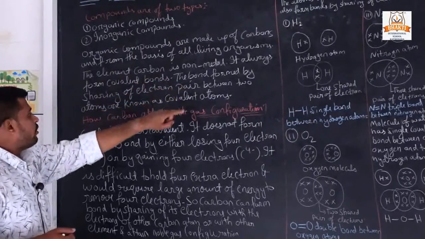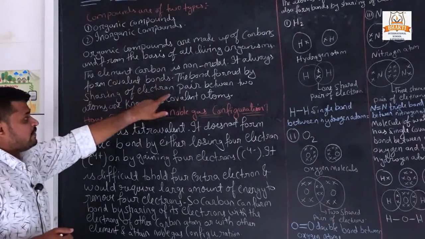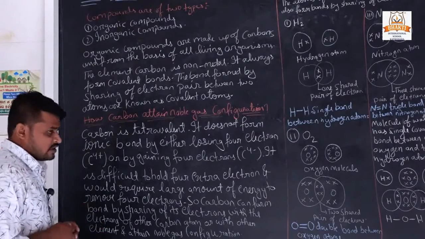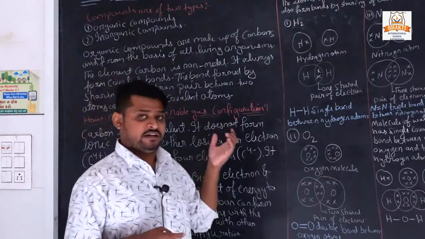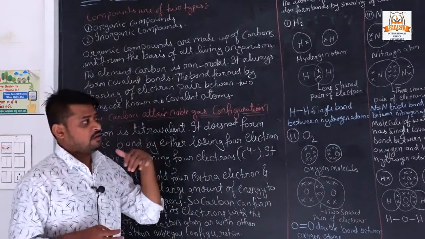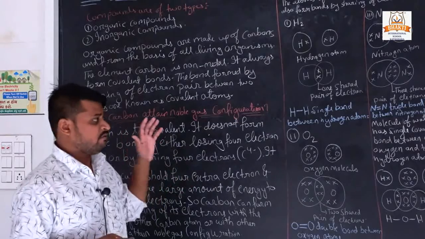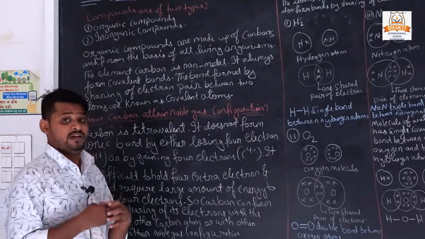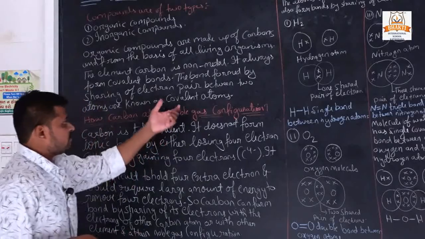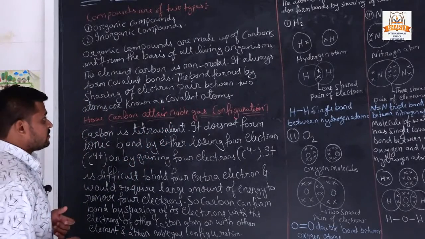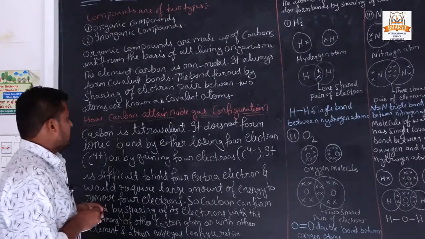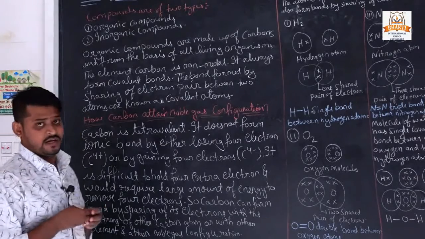The bond formed by sharing of an electron pair between two atoms is known as a covalent bond. When our chapter goes to the end, you will understand what a covalent bond is. First we will study what a covalent bond is. The bond formed by sharing of an electron pair between atoms is known as a covalent bond.